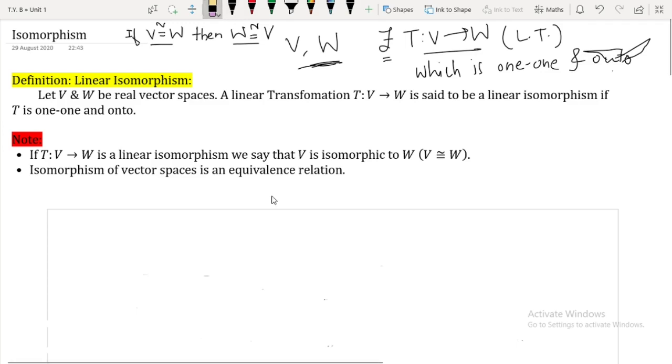It is transitive also, meaning if V is isomorphic to W and W is isomorphic to some U, then V is isomorphic to U. This is nothing but the meaning of equivalence relation.